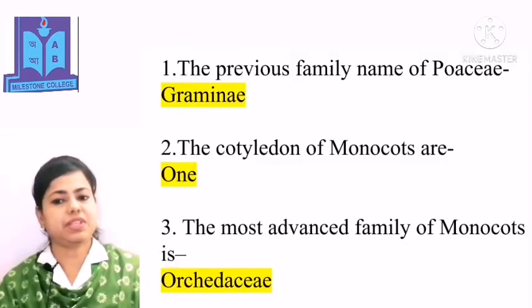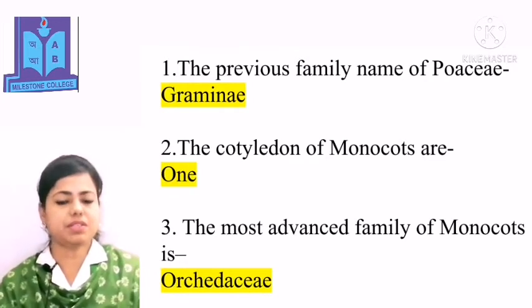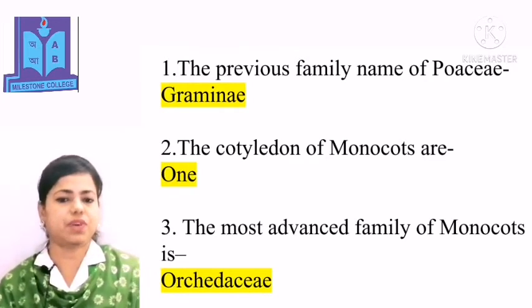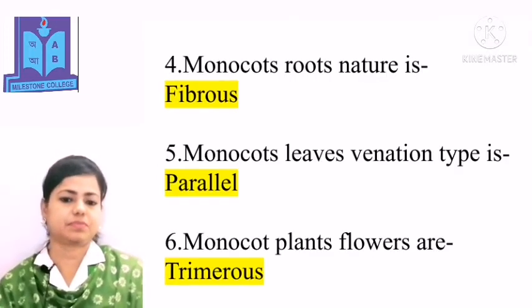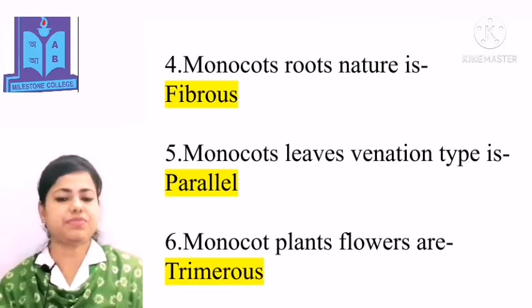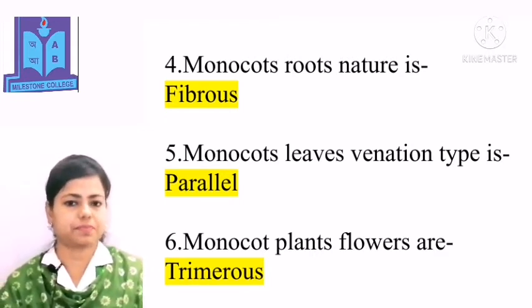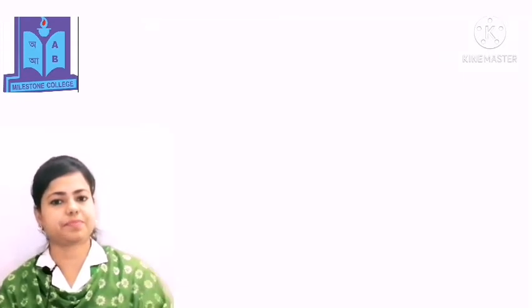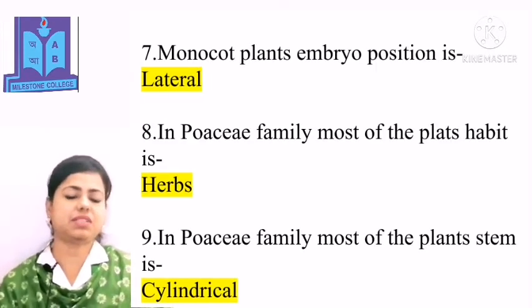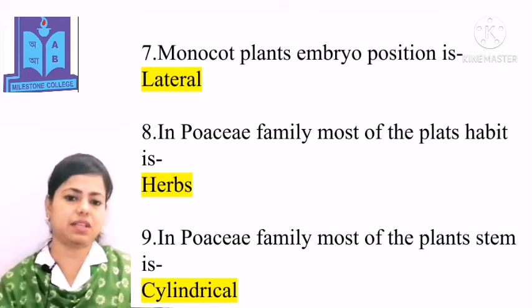The previous family name of Poaceae is Gramineae. The cotyledon of monocots is 1. The most advanced family of monocots is Orchidaceae. Monocot root nature is fibrous. Monocot leaf venation type is parallel. Monocot plant flowers are trimerous. Monocot plant embryo position is lateral.